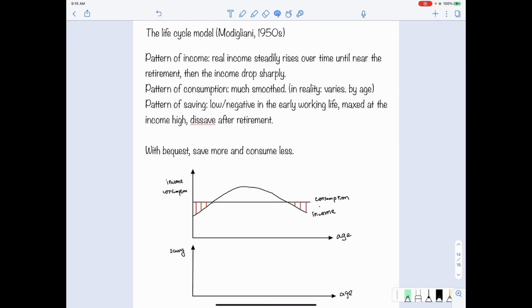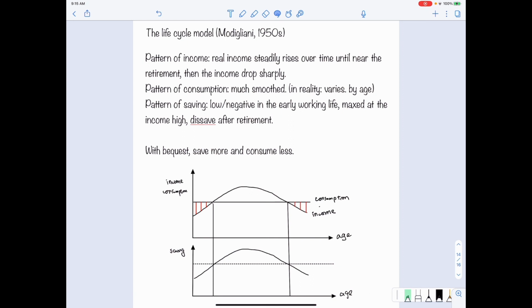So then in the graph, we can come up with the pattern of saving like this, which is that at the point before the saving is positive, the de-saving will gradually decrease. And then when the saving becomes positive, it will increase over time and then fall.